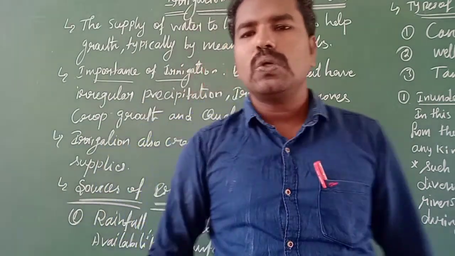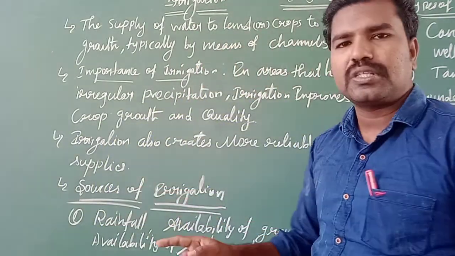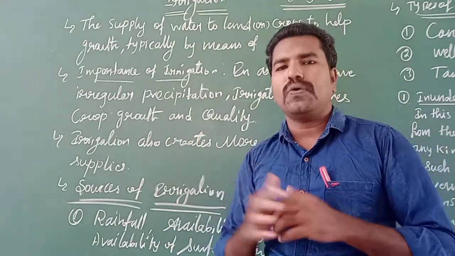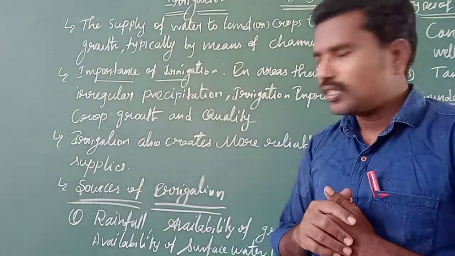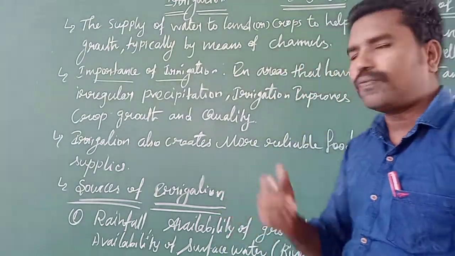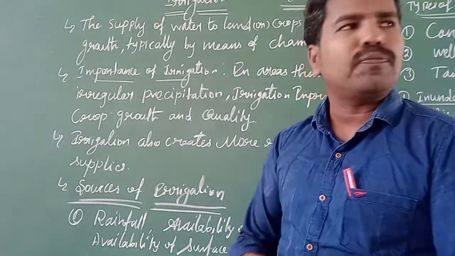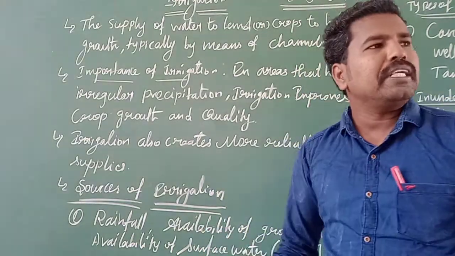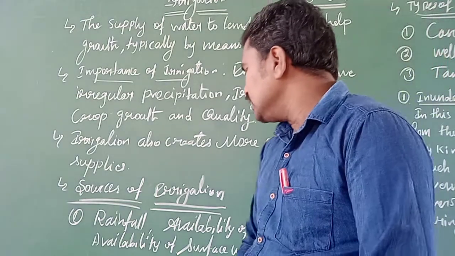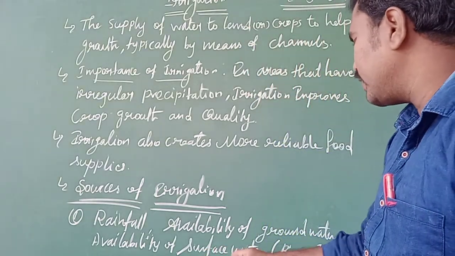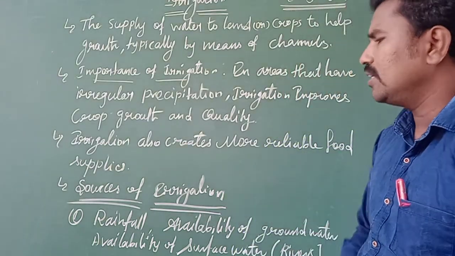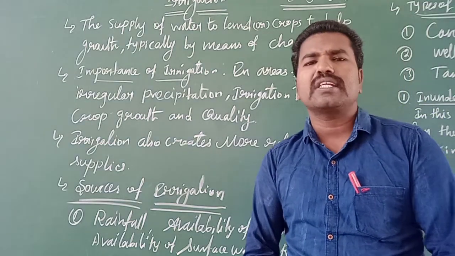So this is irrigation, and now the sources of irrigation. What is the source of irrigation? A source is where we get water for irrigation. Mainly we get the water from rainfall, from the availability of groundwater, and from the availability of surface water, rivers. These are the main sources of irrigation. First of all is rainfall.